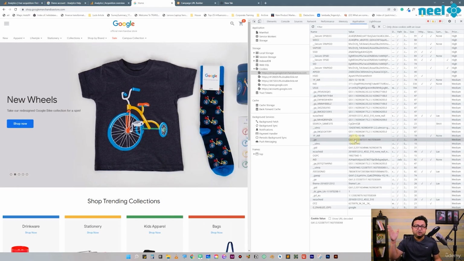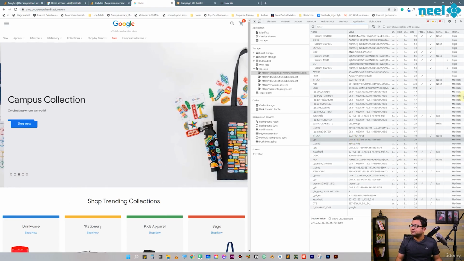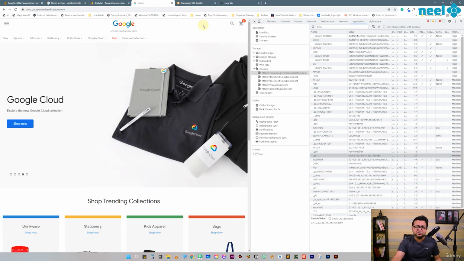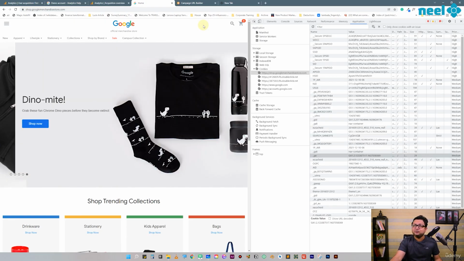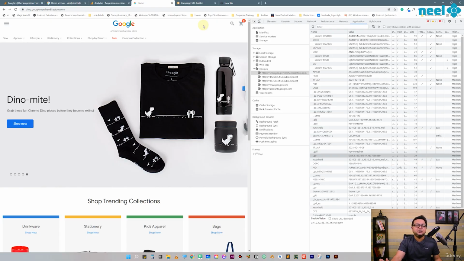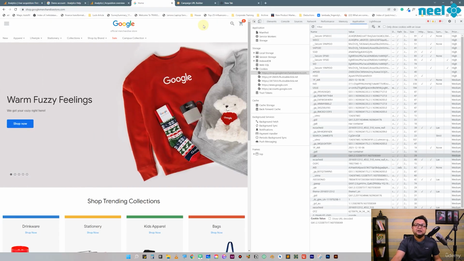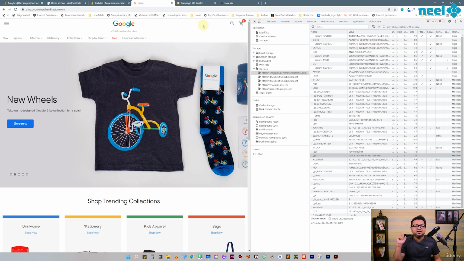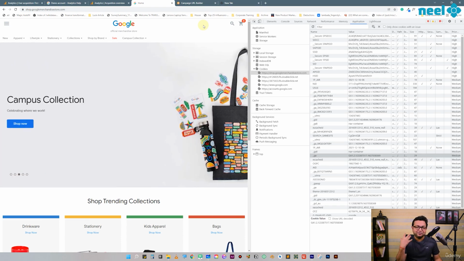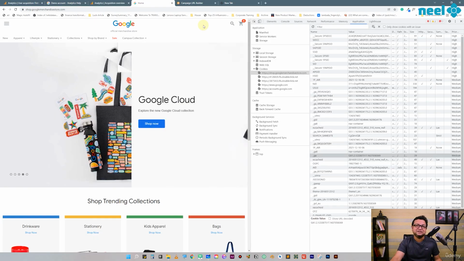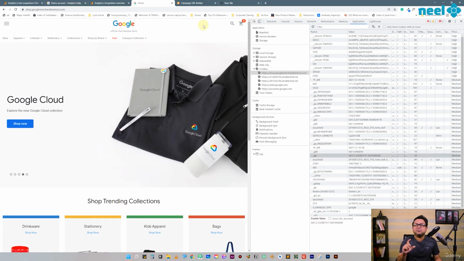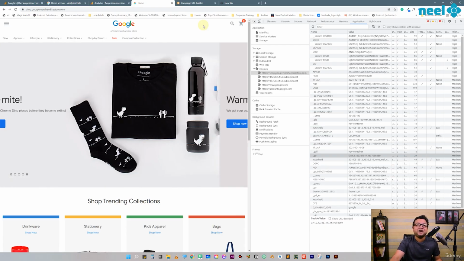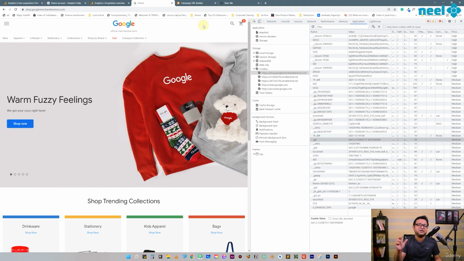If you open an incognito window over here, by going on the top and clicking on new incognito window, or if you open another browser on the system, Mozilla maybe, and there you open the same website, you are going to get a different client ID. Which means that although you are the same person on the same system, I will get a different client ID, and therefore Google will understand me as a different user. You should be aware of this. It's not really a glitch, but it's a technical limitation, and you should be aware of this kind of issue that may come up. There are ways to mitigate it to some extent, but not always.